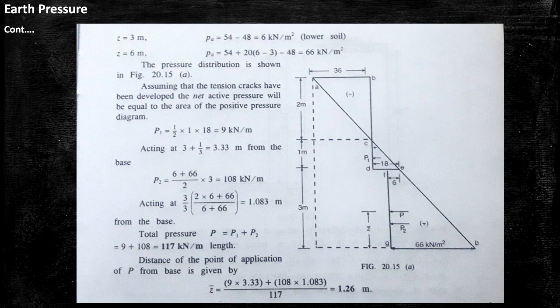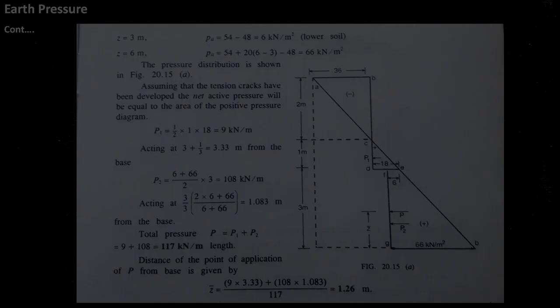And the distance of the point of application of P from the base is given by Z bar equal to P1 into Z1 plus P2 into Z2 by P. So the final answer is 1.26. So the Z bar equal to 1.26 meter.